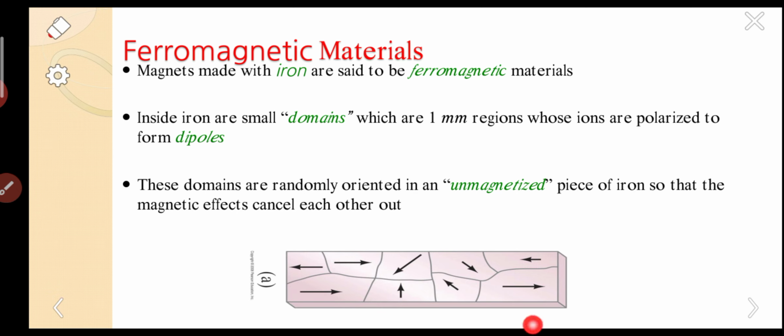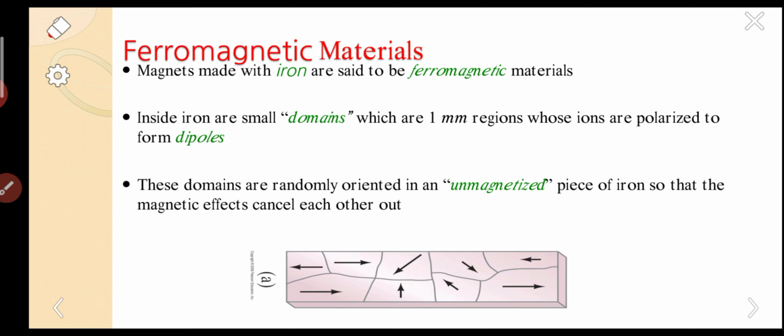In the absence of an external magnetic field, all the dipoles are aligned in random directions. Magnets made with iron are said to be ferromagnetic materials. Inside iron, small domains of 1 mm regions are polarized to form dipoles.